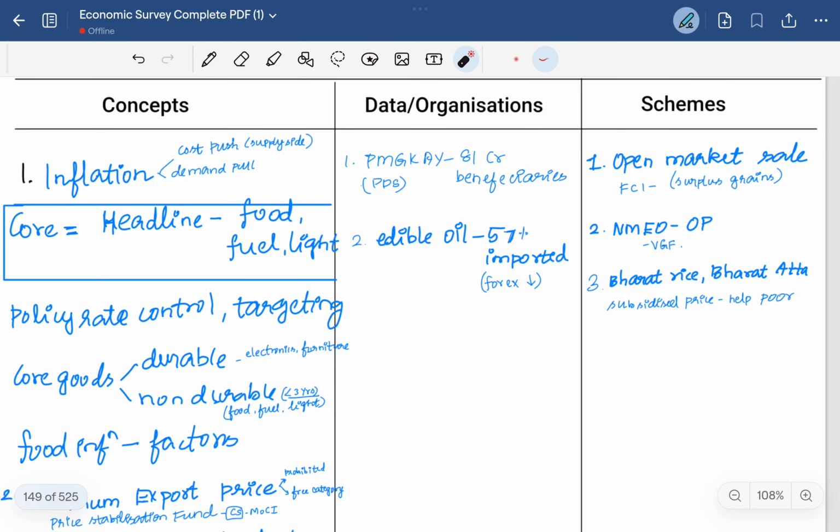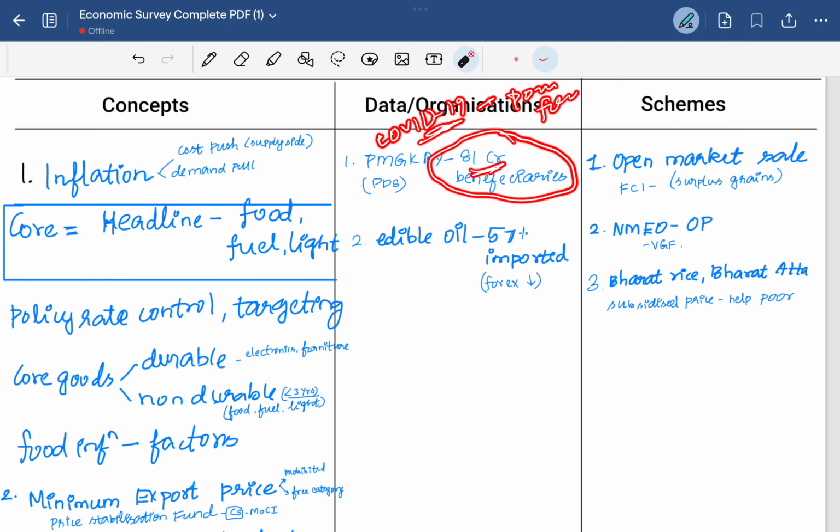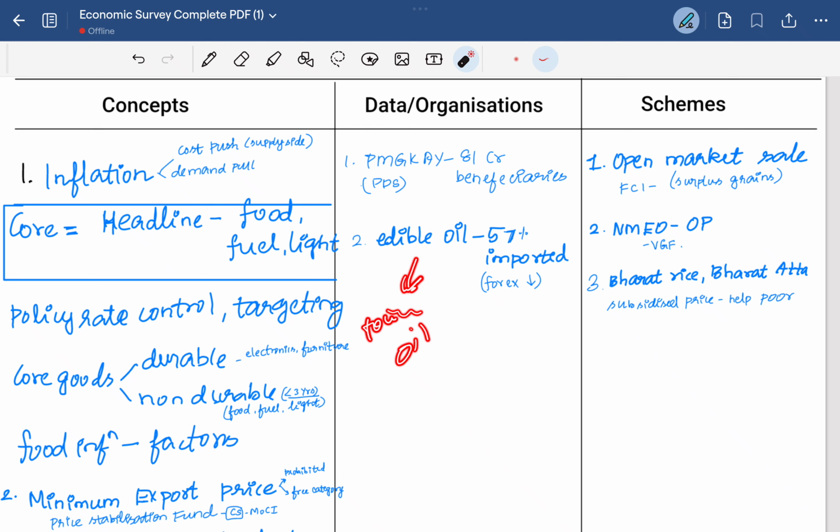Then coming to the schemes and organizations, we have the Pradhan Mantri Garib Kalyan Anna Yojana. During COVID-19, the government announced support for farmers and poor families by providing food grains through the PDS system. It's benefiting around 81 crore beneficiaries. Then edible oil: the aim is to improve oil palm cultivation.